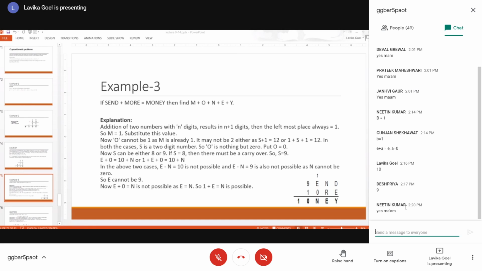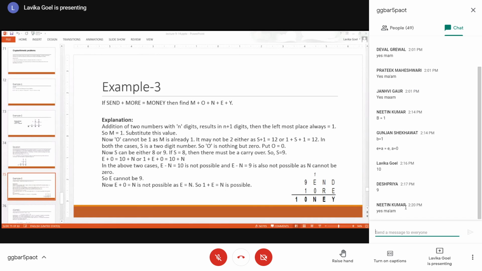Now, you try to establish the constraints one by one, and then find out the values of all the variables involved in the constraints. Fine, let us start. Addition of two numbers with n digits results in n plus 1 digits, right? So here, SEND plus MORE is resulting in MONEY. So MONEY has got an extra digit. On the left hand side, M is that extra digit.